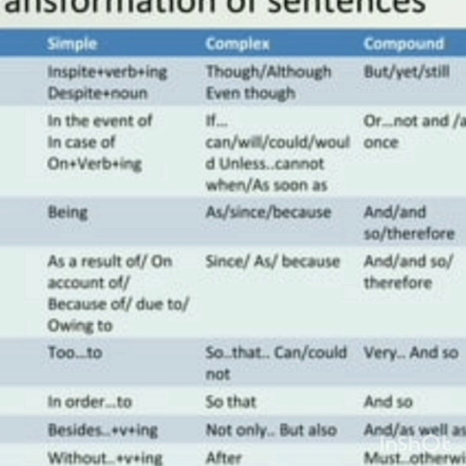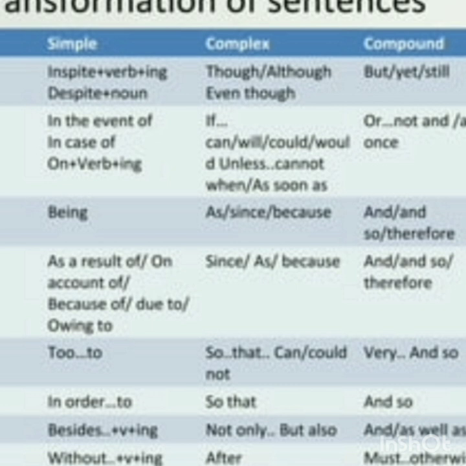If you find any of in the event of, in case of, or on plus verb plus ing in a simple sentence, you can use if plus can or if plus will, or the next type, unless plus cannot. In your sentence these two words must be present. For example, unless you study well, you cannot pass the exam.